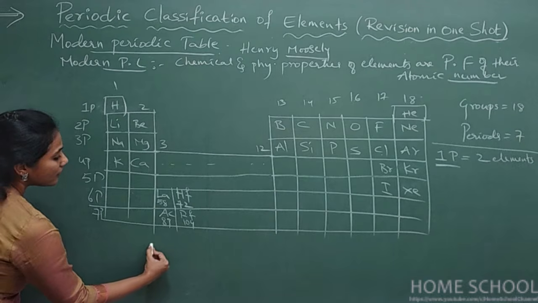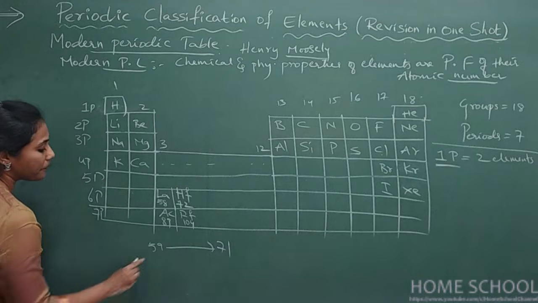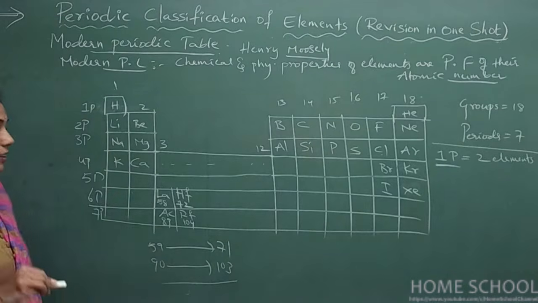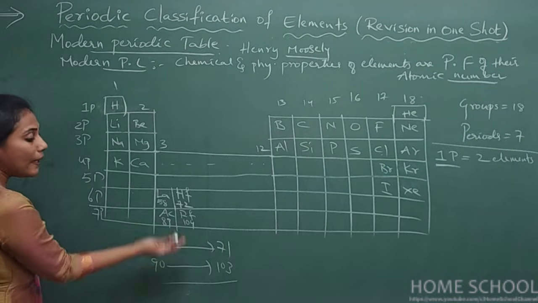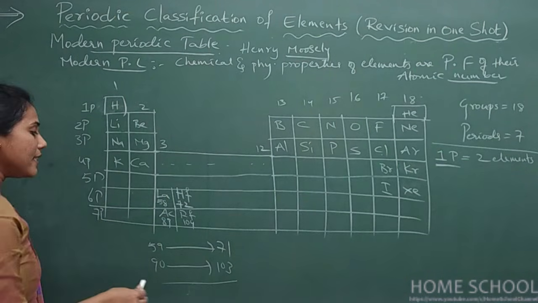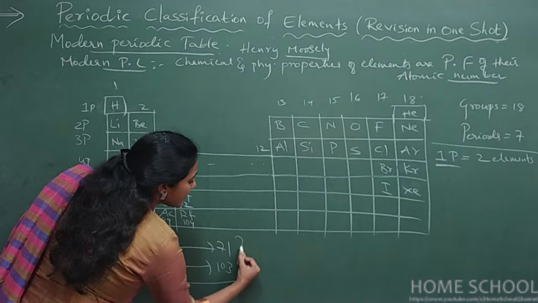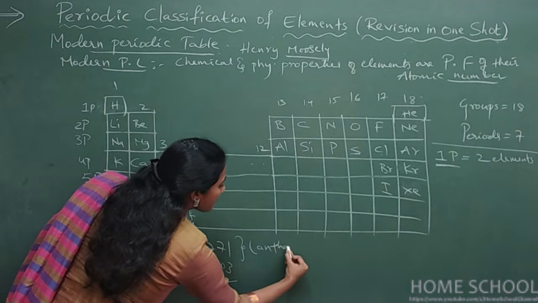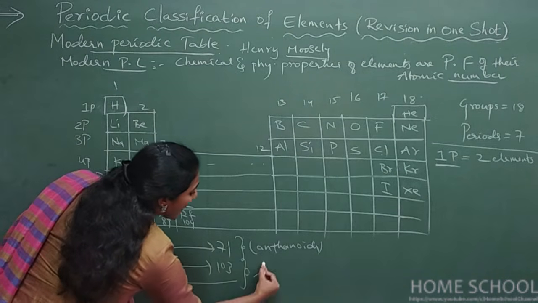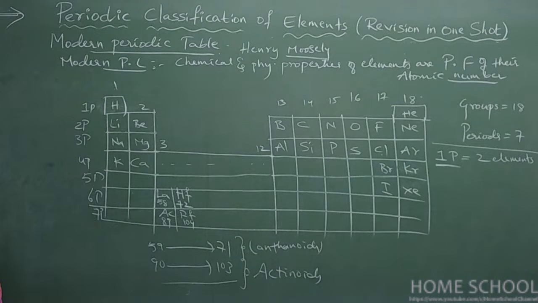So where are the 59 to 71 elements? Where are they? And again 90 to 103 elements, where are they present? So they are present separately below the periodic table, because they have very different properties. That is the reason they are placed below the periodic table. So these are called lanthanoids, and atomic number 90 to 103 are called actinoids. Actinoids. So this is one major thing you should know.